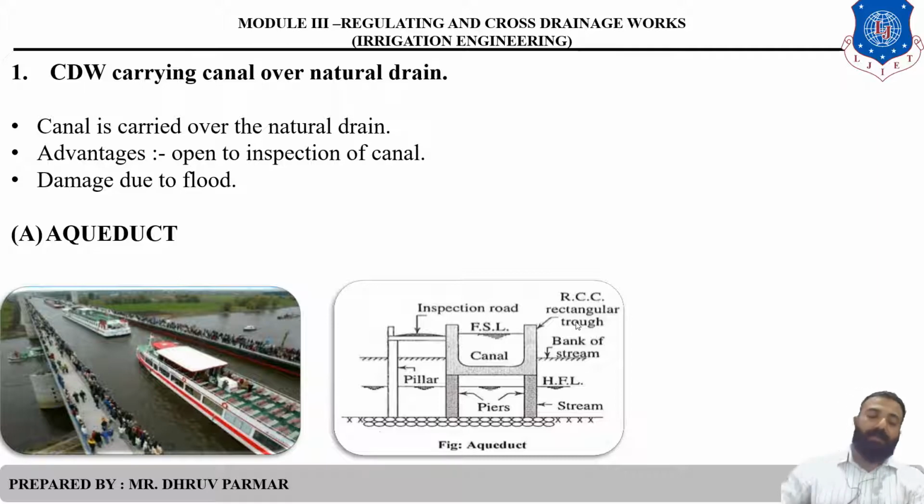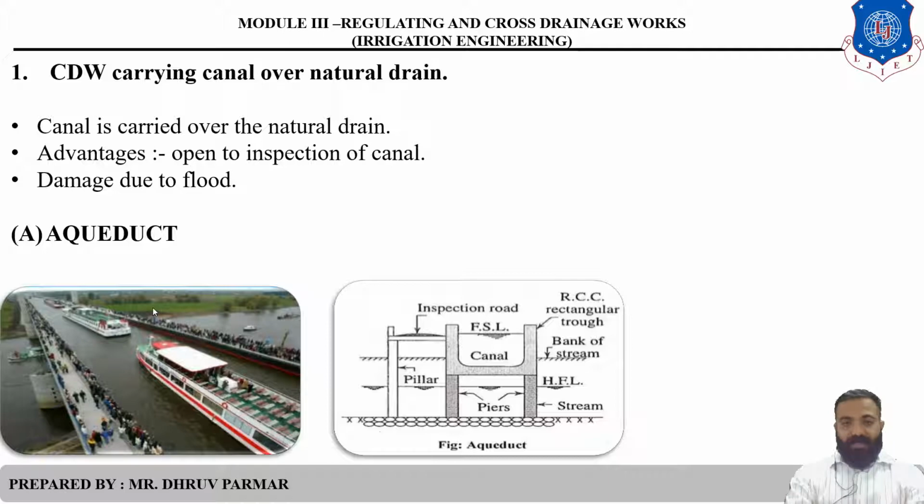Clear. So in the aqueduct, the canal is above the natural drain. As per the diagram, we can easily show a ship or boat which runs in the canal, and below that the natural drain is provided. Clear? That type of structure is called an aqueduct.